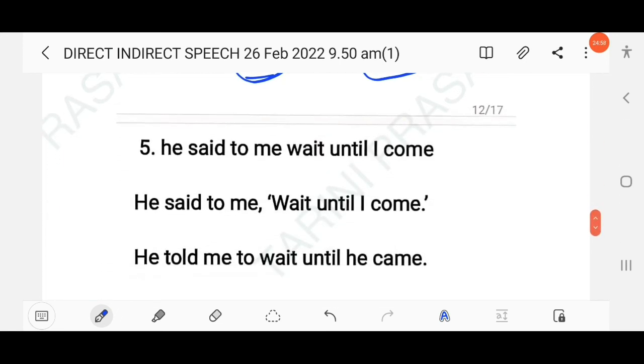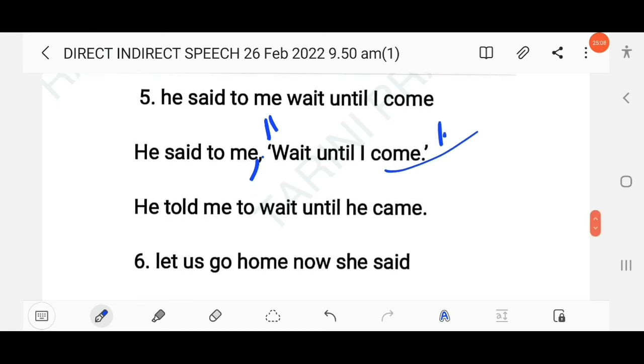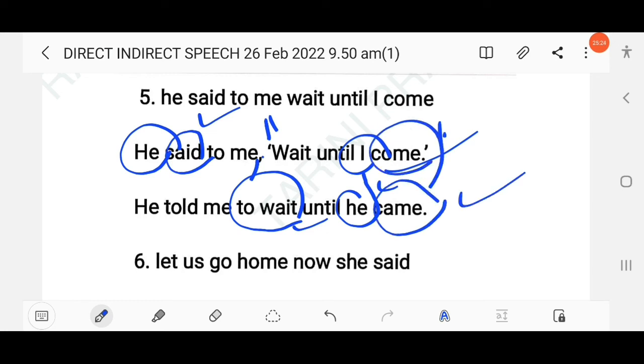The next question here, he said to me, wait until I come. So here you have to use a comma and inverted marks, right? So here he told me to wait. So here to plus infinitive is used. Until I, yes, I refers to the speaker, which is he. So here you have to mention he. And as you know here the reporting verb is simple past. So here come will change into came.